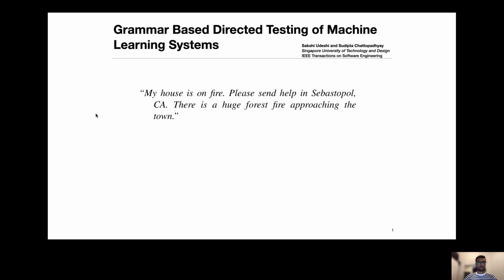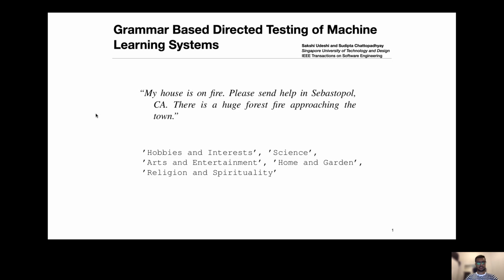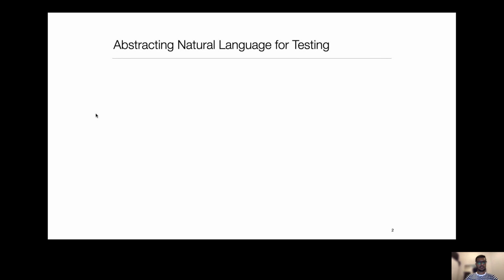Let's consider a sentence. My house is on fire. Please send help in Sebastopol, California. There's a huge forest fire approaching the town, which is a possible scenario given today. If we want to automate the emergency response, we need to know that this will be directed to the appropriate departments. But the outputs for certain ML systems is like this, which is hobbies and interests, science, arts and entertainment, home and garden, religion and spirituality. This is not ideal. So to combat this, we want to abstract natural language for testing.